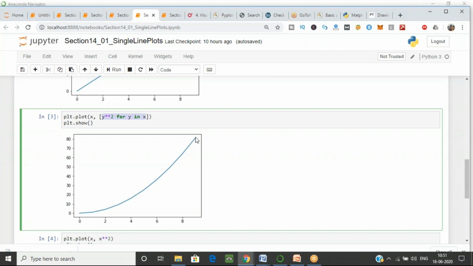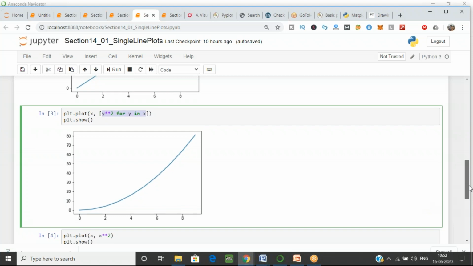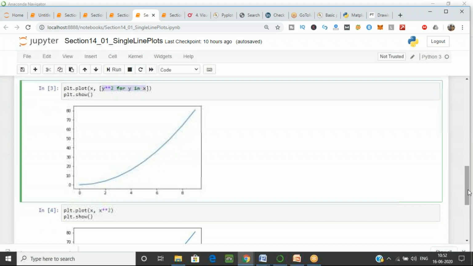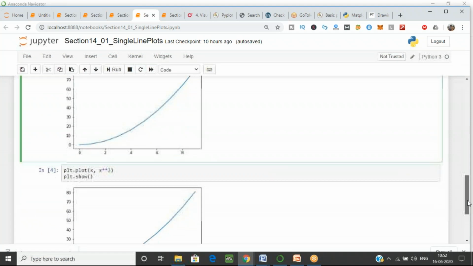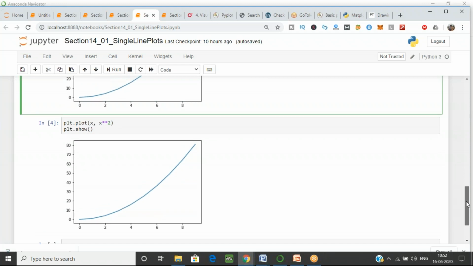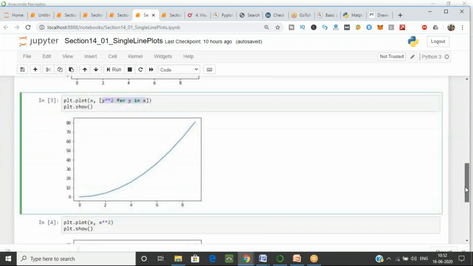Can you see the line over here? It's above 80. It's 80. So what is it doing? It's y raised to the power 2. So if I don't want to write this full function, I can use this simple function also, to draw a line between x and the y-axis, x raised to the power 2. So for raised to the power, I can just write multiply, multiply. So this is the symbol for raised to the power. As you can see, the output for both graphs is the same. Can you see the output?